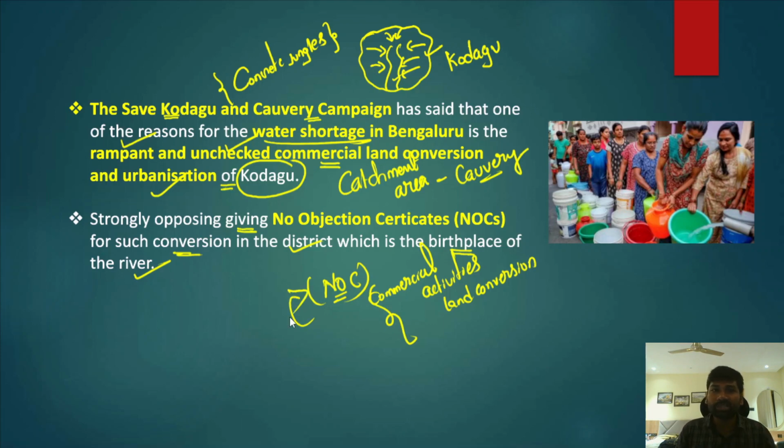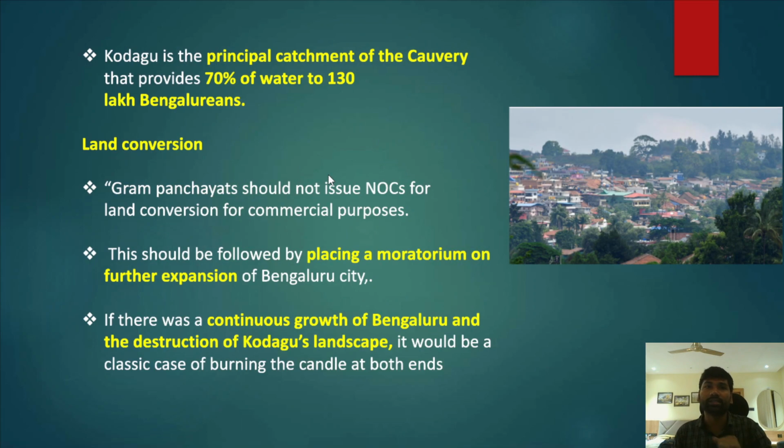Okay, so experts have been strongly opposing giving these no objection certificates for these commercial activities, and at the same time the land conversion activities that are taking place on a larger scale in Kodagu district, the birthplace of river Kaveri, and that has been impacting the levels of flow in river Kaveri, and at the same time that has also resulted in a serious water crisis in Bengaluru city.